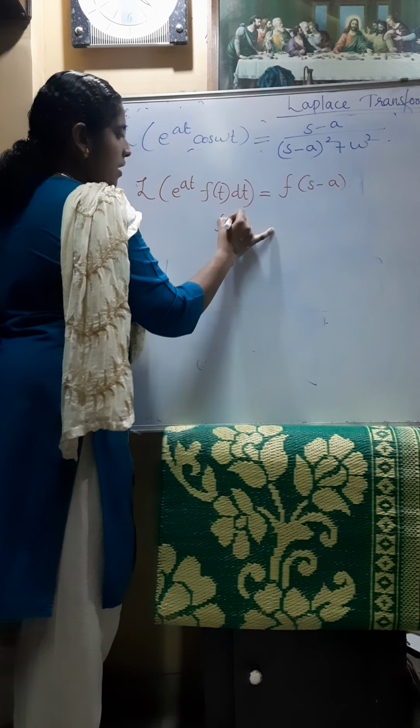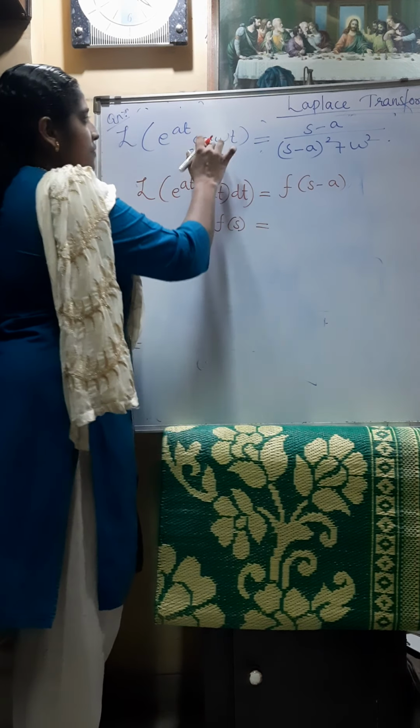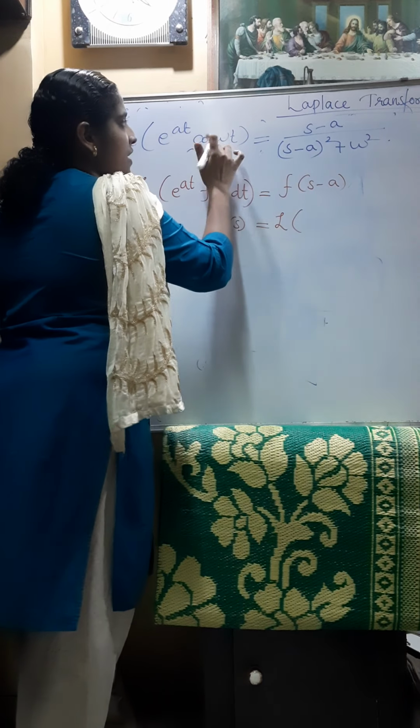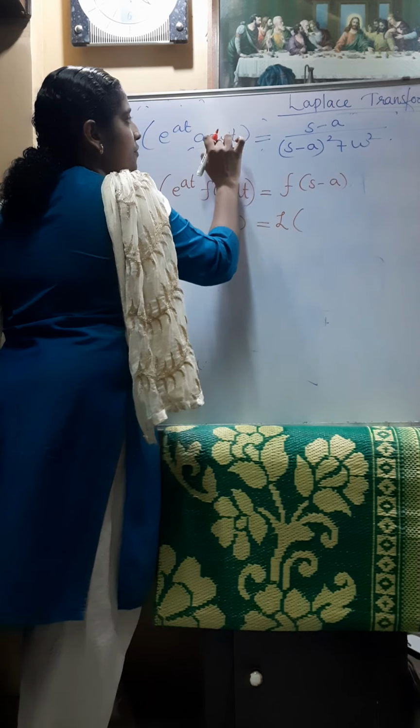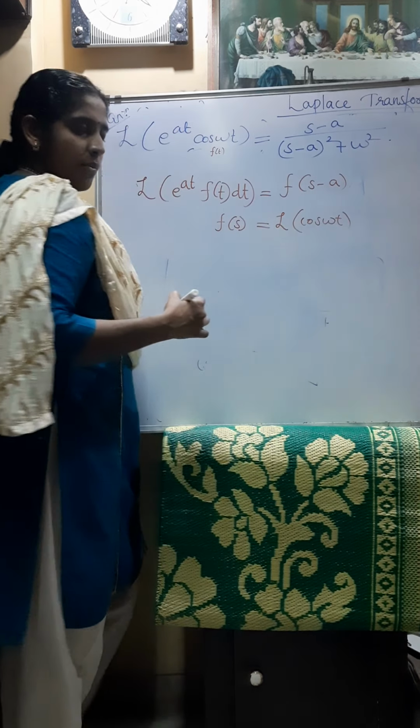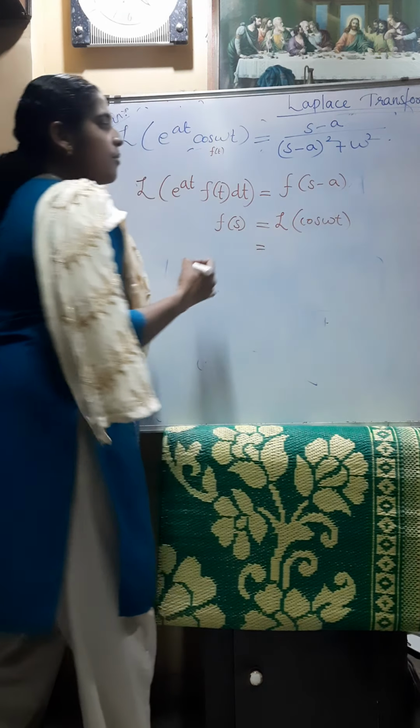So without doing all these steps, what answer will we get as F of s? First of all, take F of s. What is F of s? That is the Laplace transform of f of t. Here, what is f of t? f of t is cos omega t. So the Laplace transform of cos omega t. What is the Laplace transform of cos omega t?